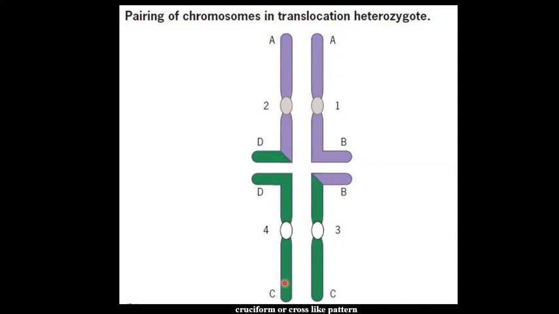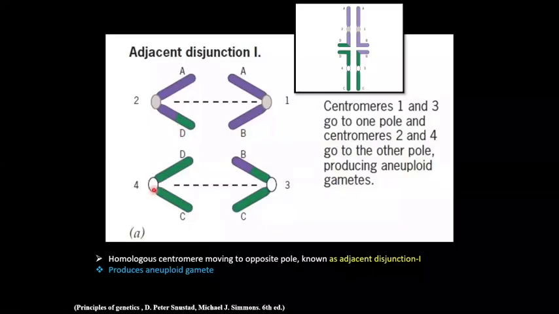There are three possible ways for the movement of chromosomes during meiotic division. Here in this figure, these two white centromeres are homologous to each other, and these two gray centromeres are homologous to each other. Coming to possibility number one, centromeres 2 and 4 move to the same pole, and centromeres 1 and 3 move to the other pole. That means the two homologous centromeres move to opposite poles.